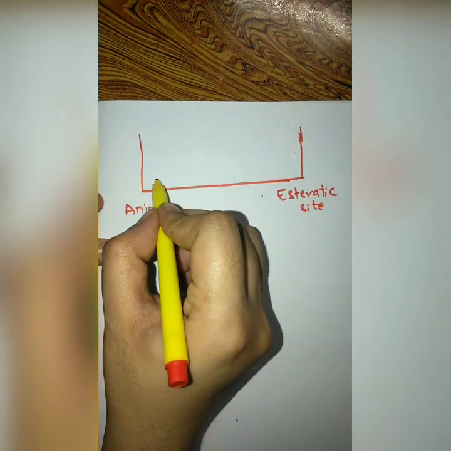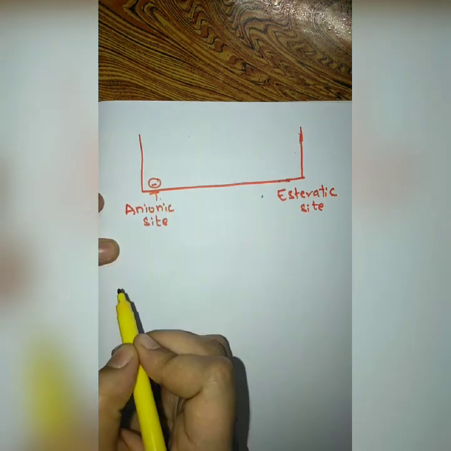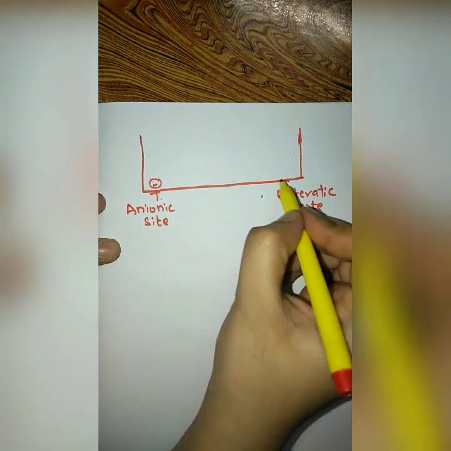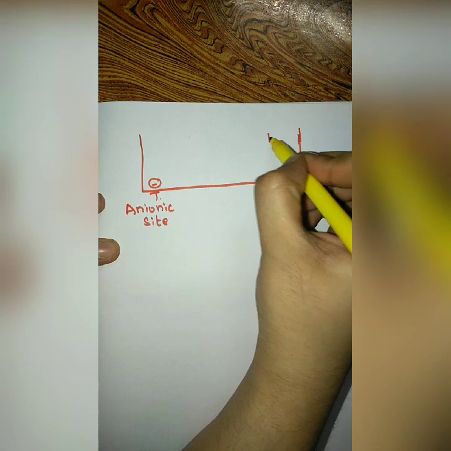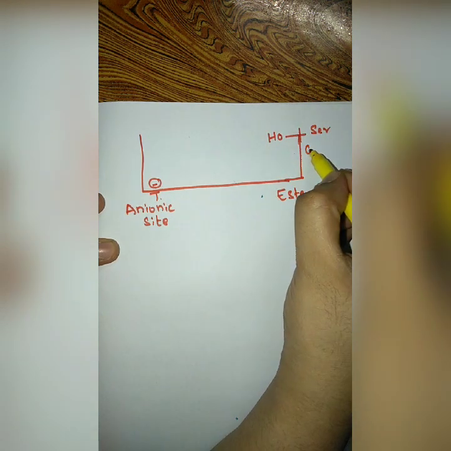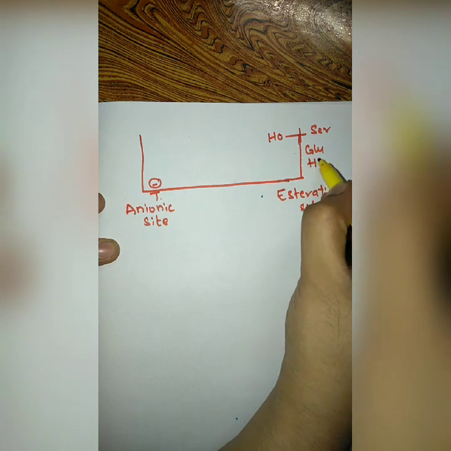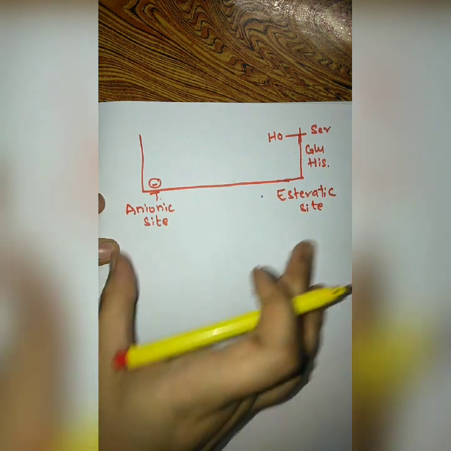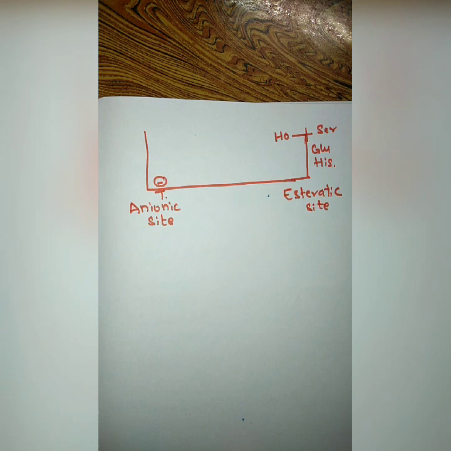The anionic site is present near the amino acid tryptophan, and the esteratic site is made up of three important amino acids, that is serine, glutamate and histidine. So this is the structure of your enzyme acetylcholine esterase.